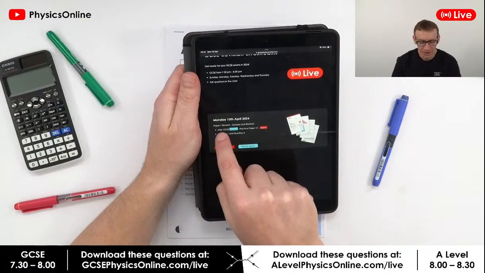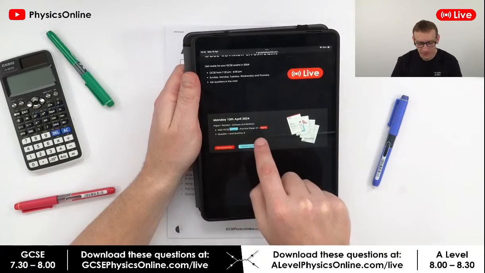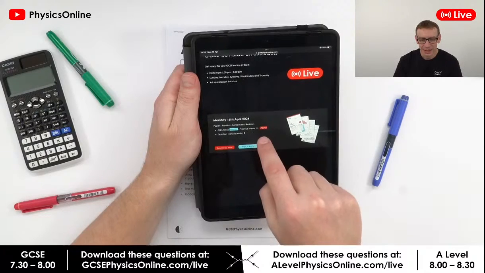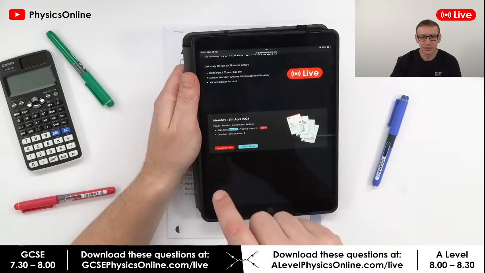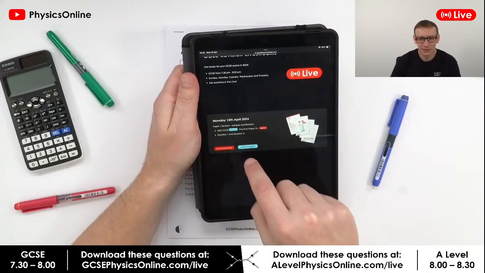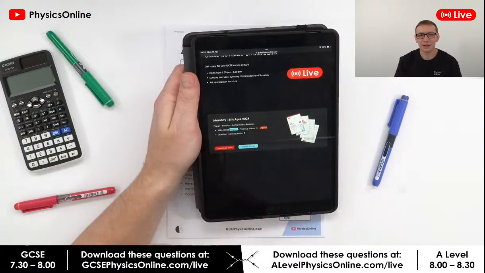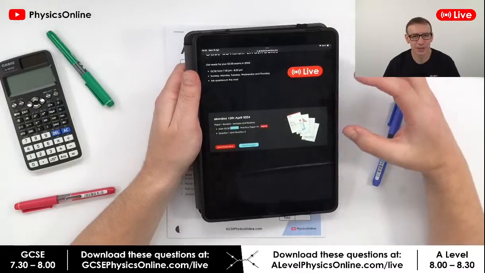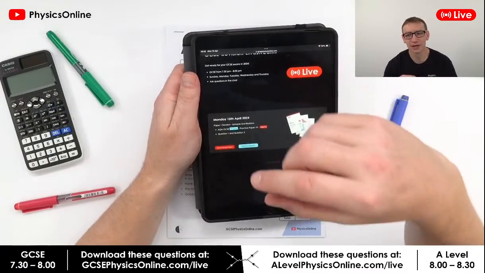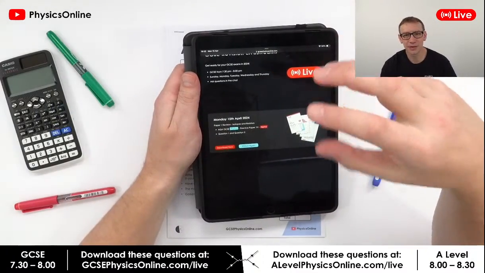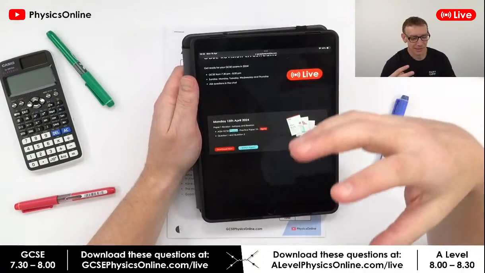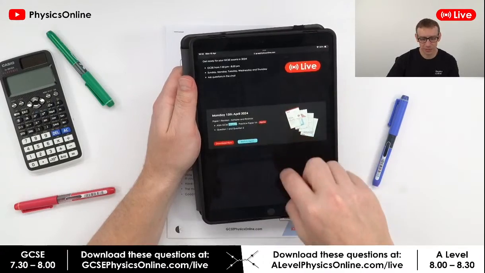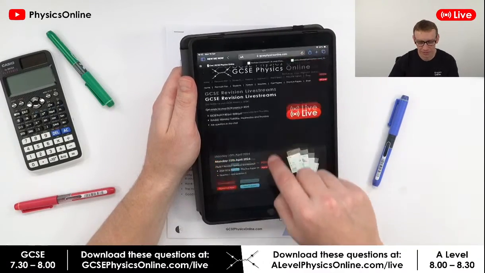We can see we're going to be doing some paper 1 revision today. We're going to be looking at isotopes and resistors. We're then going to be doing questions 1 and 2. And that's basically the plan for tonight. So this means that if you want to, you can download the material in advance. You can have a go at the questions, and that means when it comes to the live stream, you already know the questions which I'm going to be going through. I'm going to populate this for the rest of the week tomorrow.